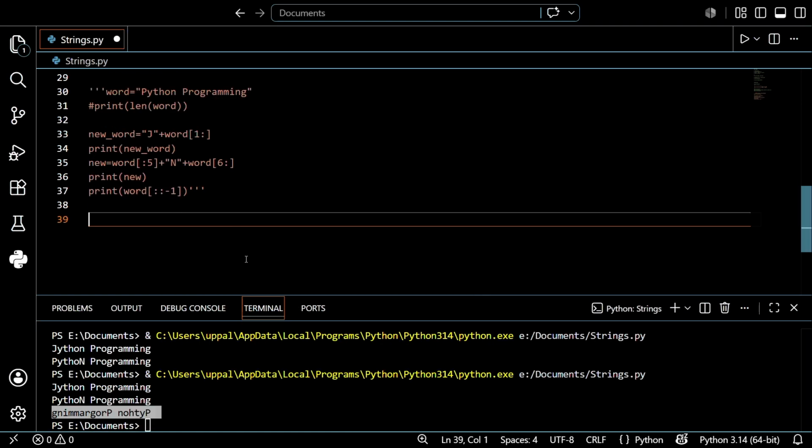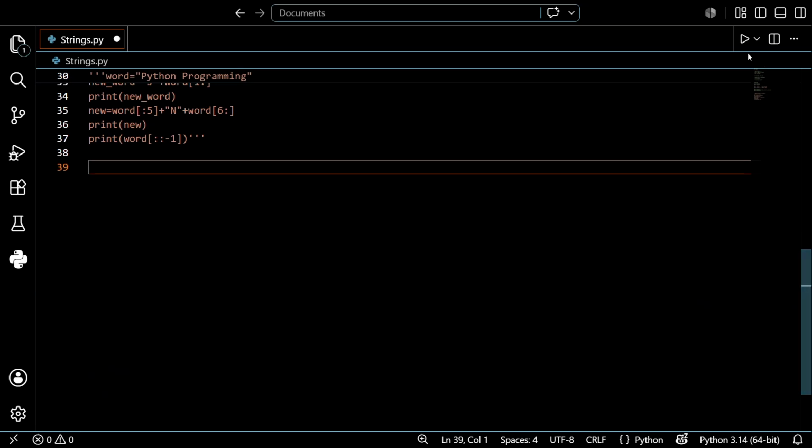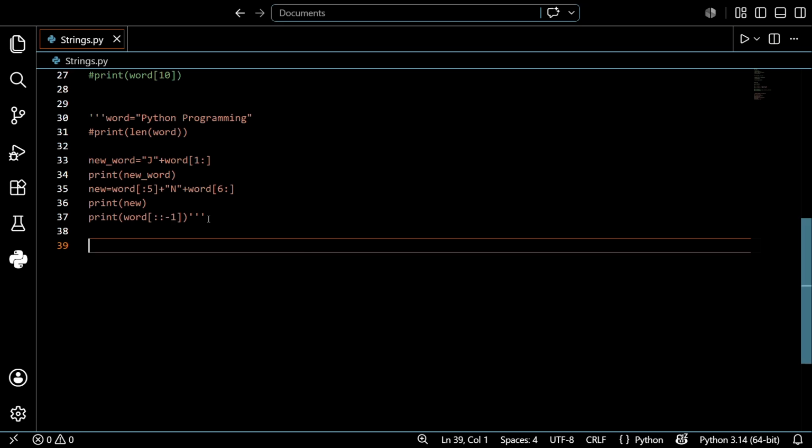So after this, what do we want to discuss? I want to give a small question regarding this. I hope you understand how to reverse a string and how to change the values by creating a new variable and guiding the location in detail. Please do not skip this part, because it's very important.